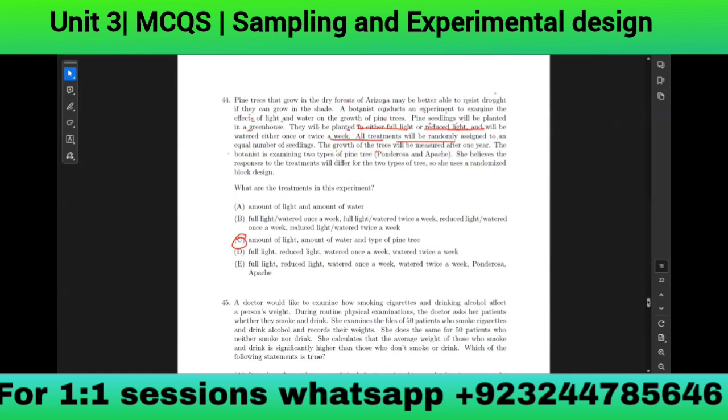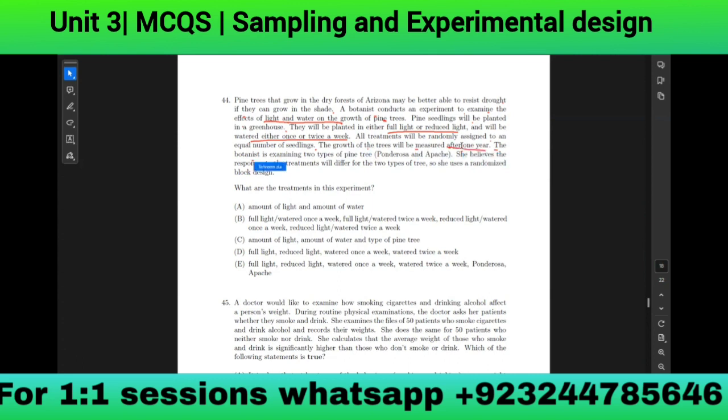Pine trees that grow in the dry forest of Arizona may be better able to resist drought if they can grow in the shade. A botanist conducts an experiment to examine the effect of light and water on the growth of pine trees. Now, they're light and water. Pine seedlings will be planted in a greenhouse. They will be planted either in full light or reduced light and will be watered either once a week or twice a week. All treatments will be randomly assigned to an equal number of seedlings. The growth of the trees will be measured after 1 year.